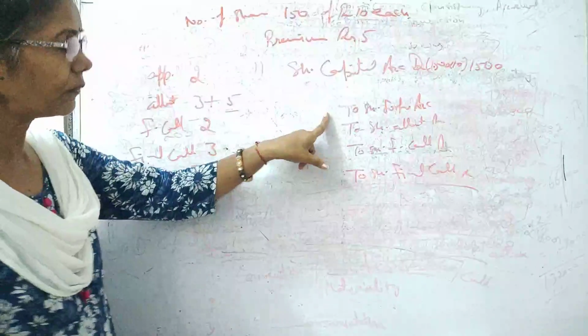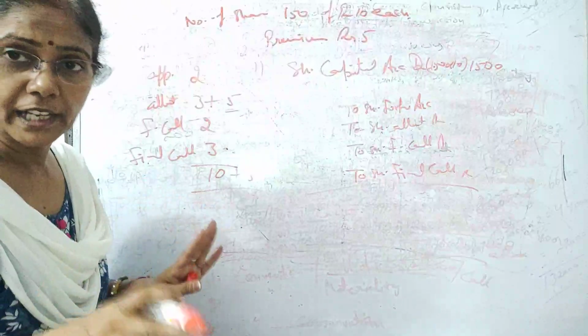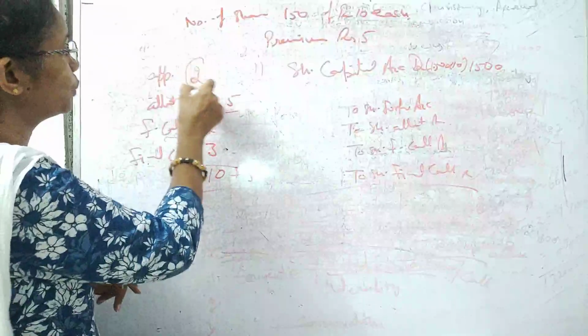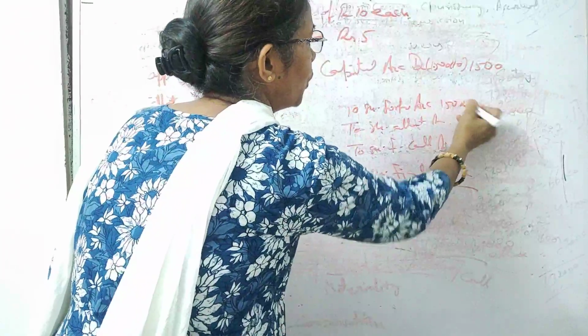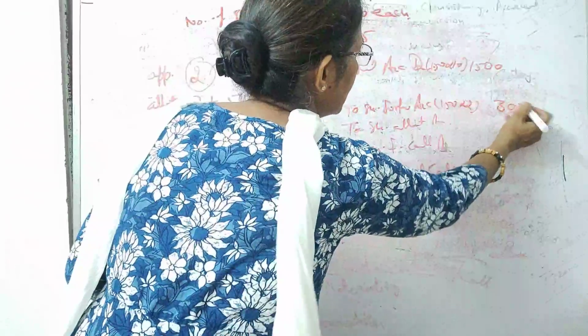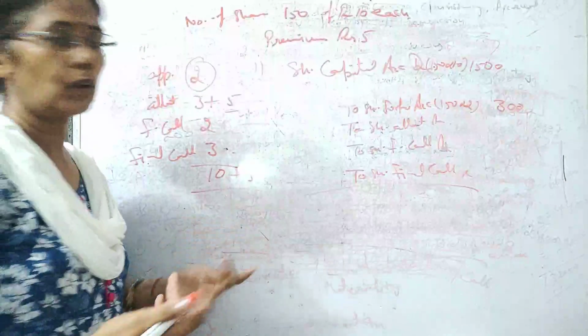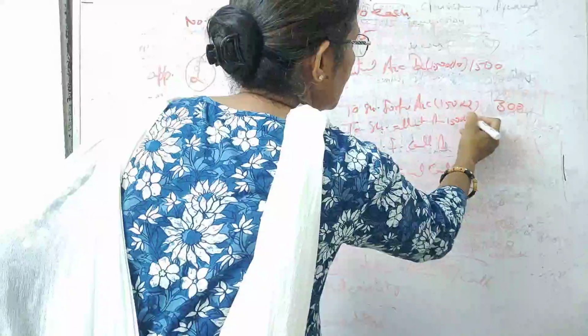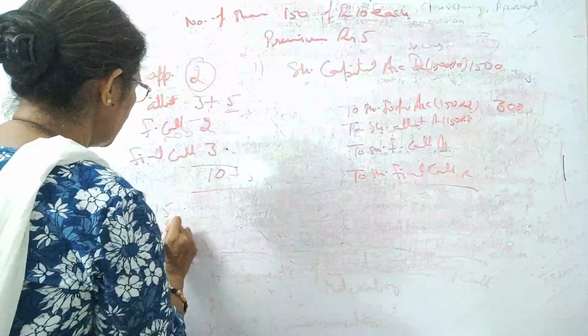Okay. So what comes in the forfeiture? Whatever he has paid. What he has paid? Only 2 rupees. Okay. So on 150 shares, he has paid only 2 rupees. So 300 rupees comes in the forfeiture. And what he didn't pay on allotment? 150 into 8 rupees. Okay. So this comes